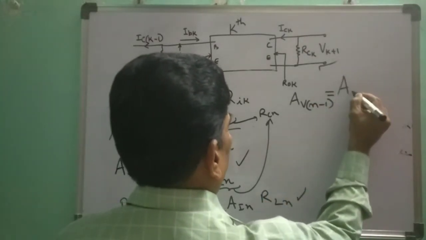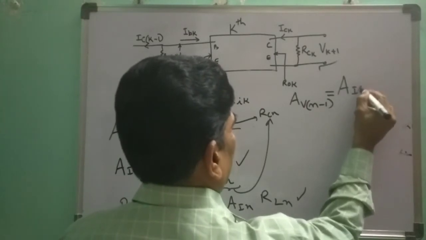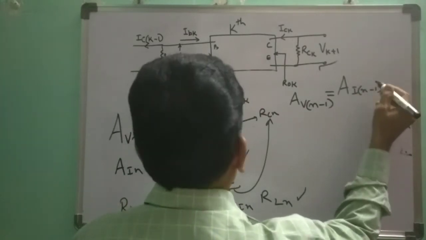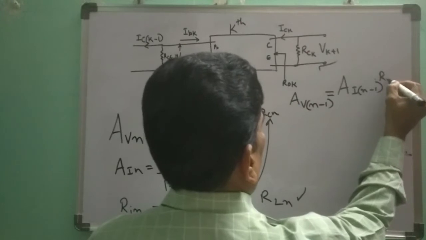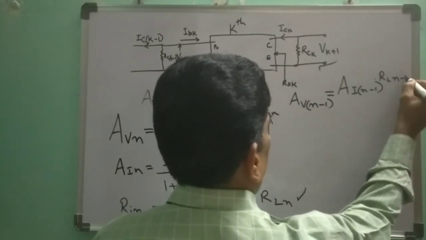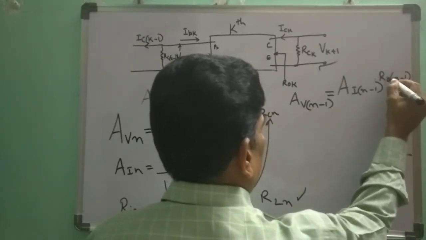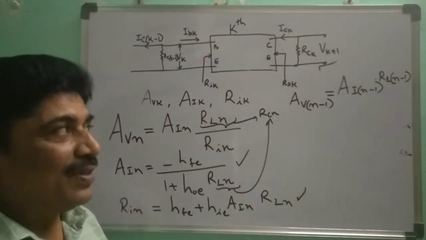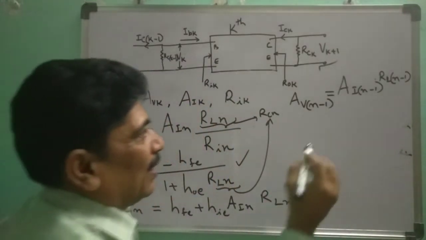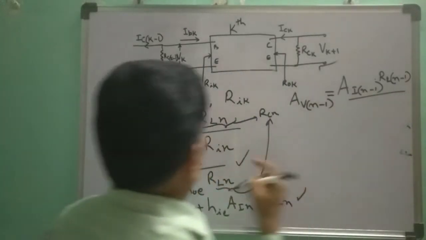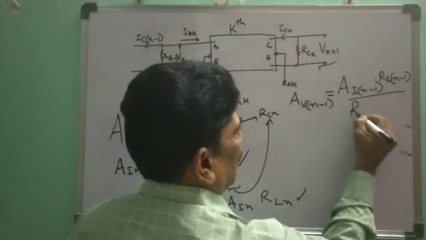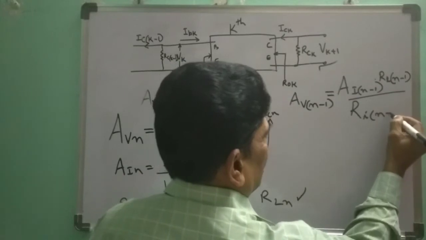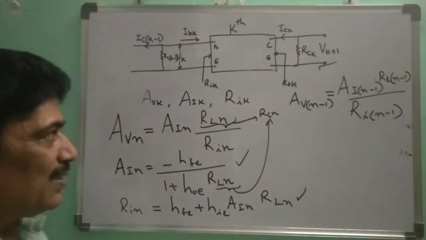AI n minus 1 into RL n minus 1. Try to understand this. RL n minus 1 means effective load resistance of the n minus 1th stage, divided by RI n minus 1. That is input resistance of the n minus 1th stage.